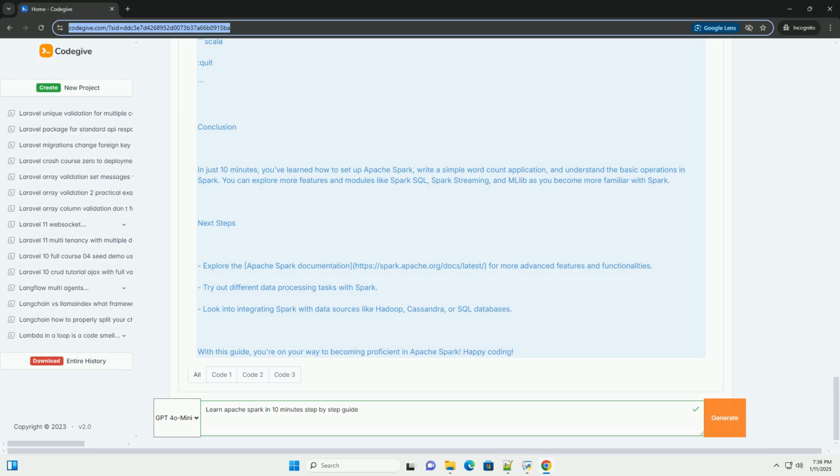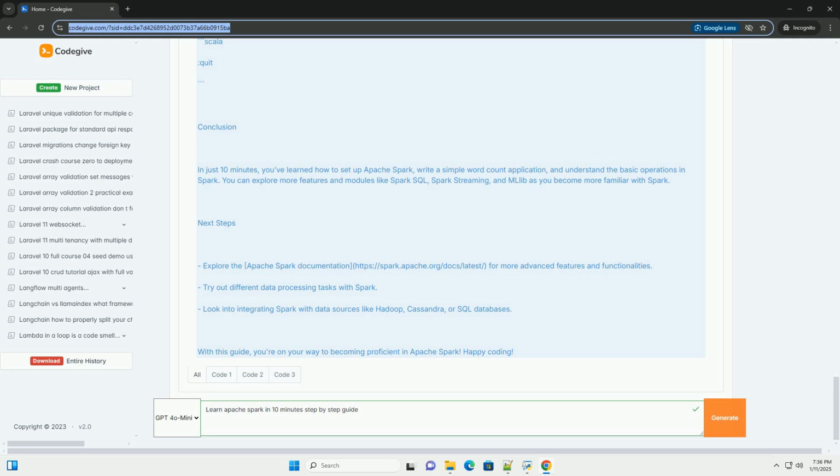3. Extract Spark. Unzip the downloaded file and move it to a desired directory. 4. Set environment variables, Linux/Mac. Add the following lines to your .bashrc or .bash_profile. 5. Start Spark. Navigate to the Spark directory and start the Spark shell.